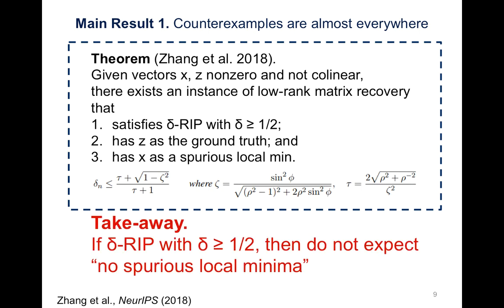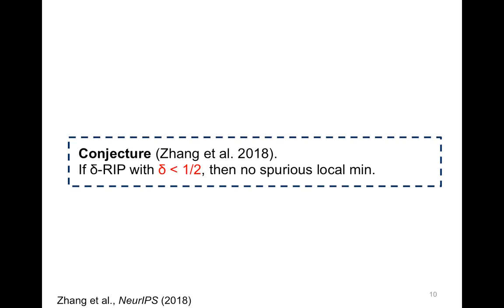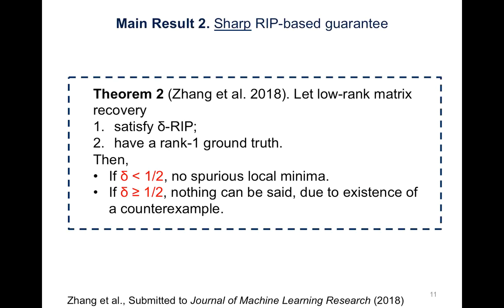That is to say, if our problem satisfies RIP but the constant is greater than or equal to a half, then we should not expect to make a global recovery guarantee. But what happens when the constant is less than a half? In the paper, we provide strong evidence that the resulting problem contains no spurious local minima, and in the journal version, we give conclusive proof for the rank 1 case. And this results in the first sharp RIP-based exact recovery guarantee shown here.